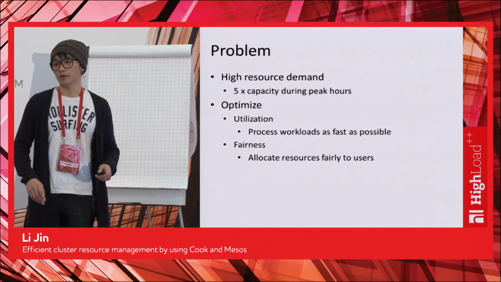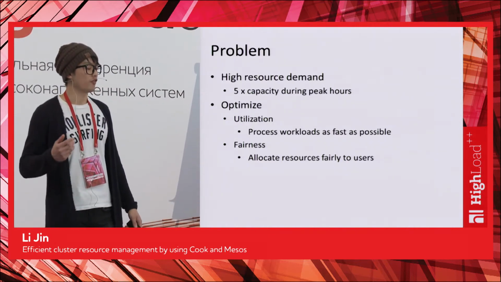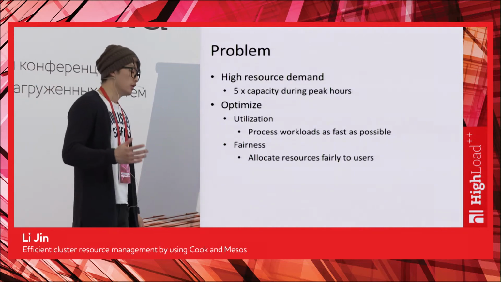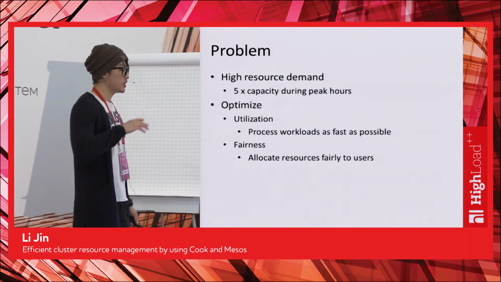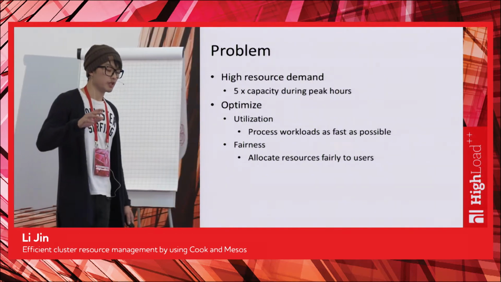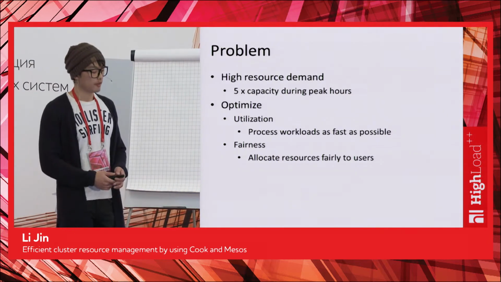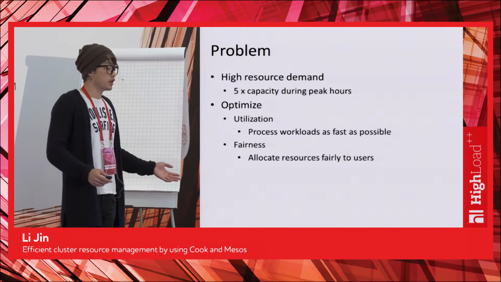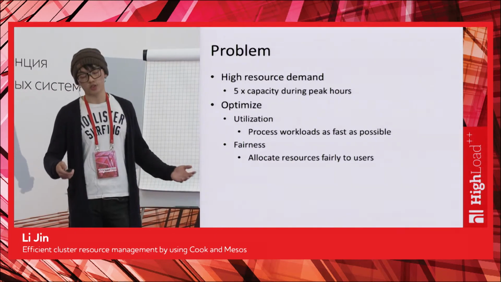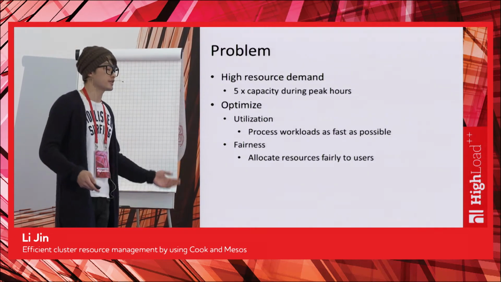So what is our problem here? In Cook, we face a very high resource demand. At peak hours, the resource demand we are seeing can be 5 times the capacity or even higher. Because of that, Cook is really trying to optimize for two things. The first is utilization. Because we have such high demand, we want to make sure we utilize our cluster as much as possible, so we can process the workload as fast as possible.